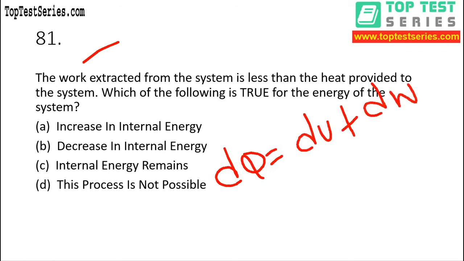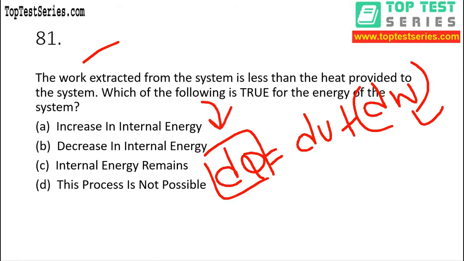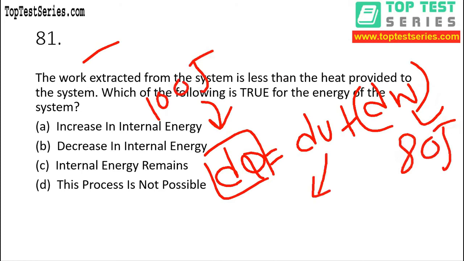We are getting work less than the heat we are putting into the system. Let's say we put in heat of 100 joule and get work of 80 joule. So how much energy will remain in the system? According to this law, that is 20 joule.